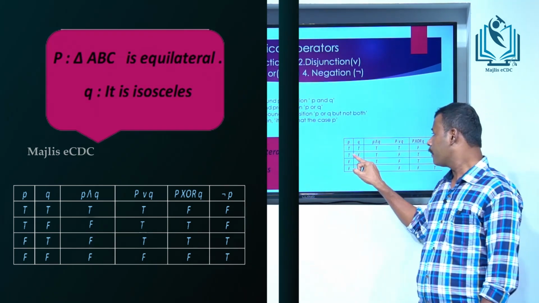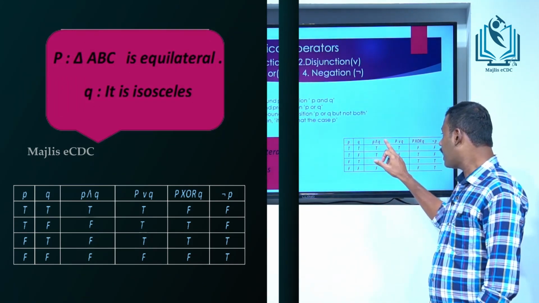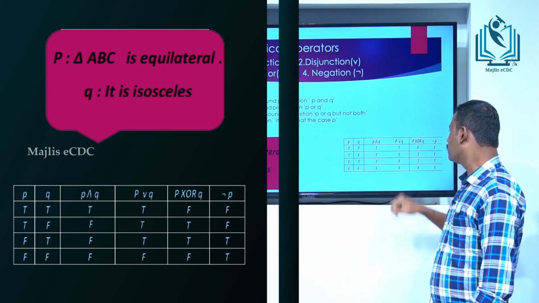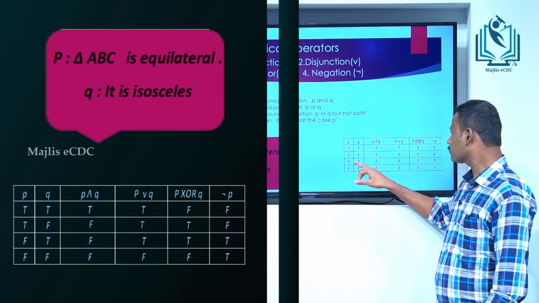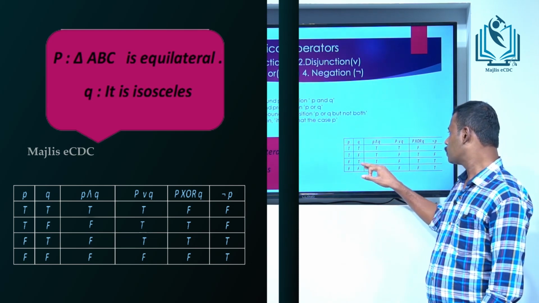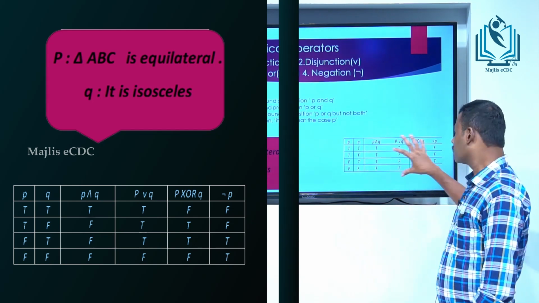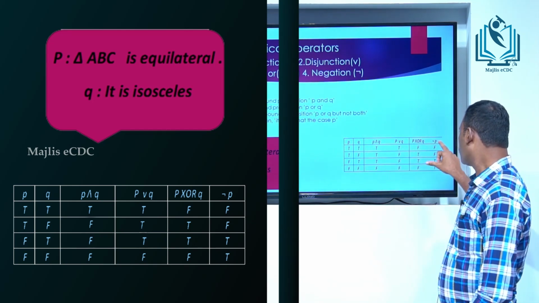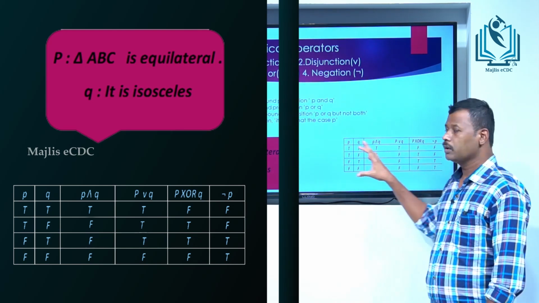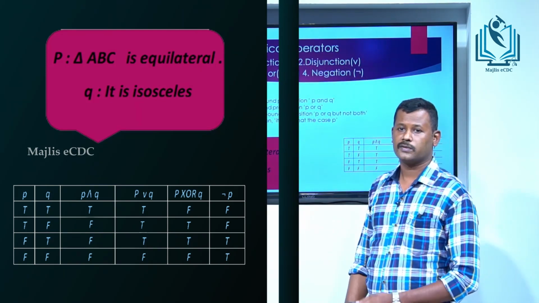Next case, if P is true and Q is false, then P and Q is false and P or Q is true. Next, P is false and Q is true. Here P XOR Q is true, and not P is true. Here P is false, so not P is true. These are the logical operators.